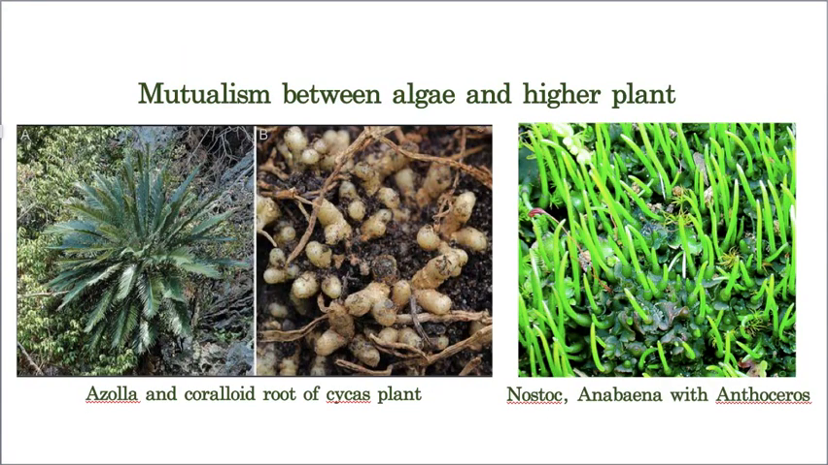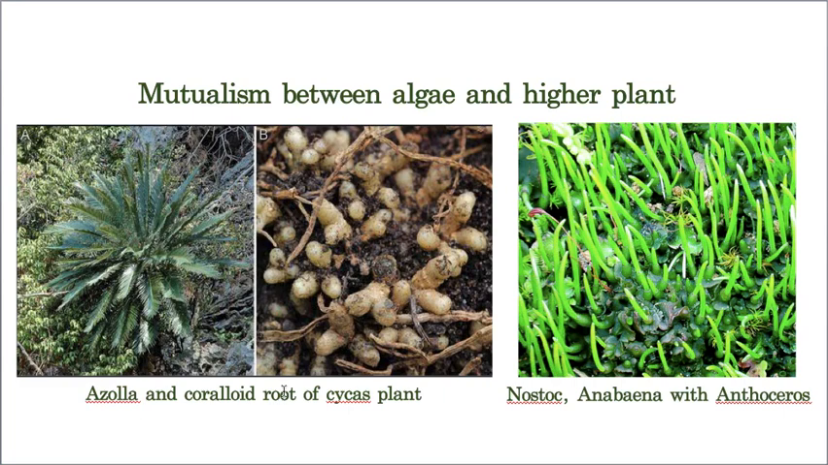Now, this example: mutualism between algae and higher plants. For this, I brought two examples. The first one is azolla and coralloid roots. Coralloid roots we already discussed in the plant kingdom. In this, azolla lives like a mutualistic partner, in which it helps in nitrogen fixation, whereas the coralloid root gives shelter to this particular azolla.